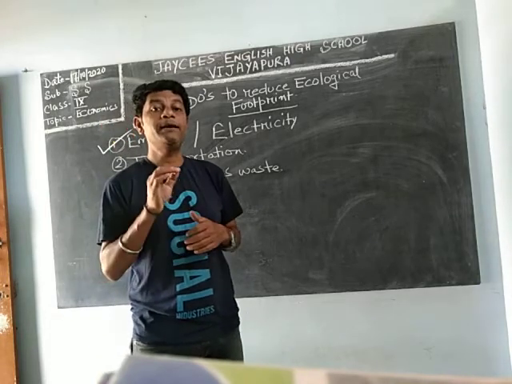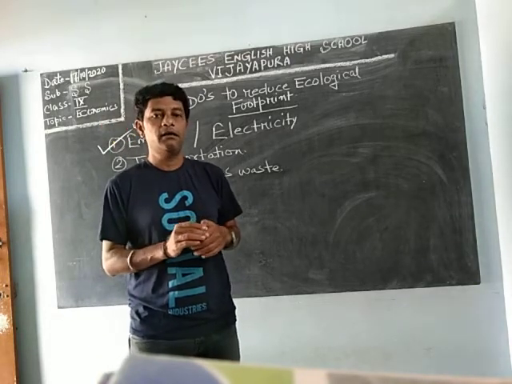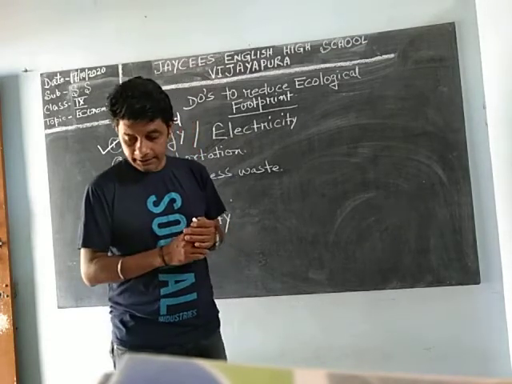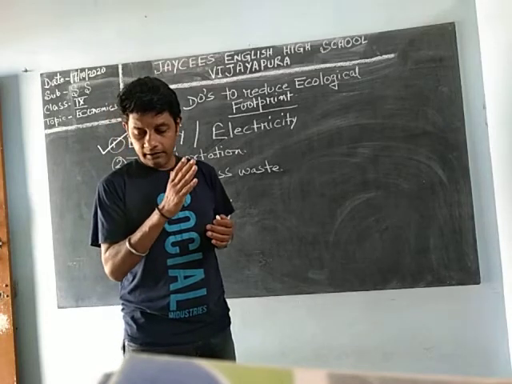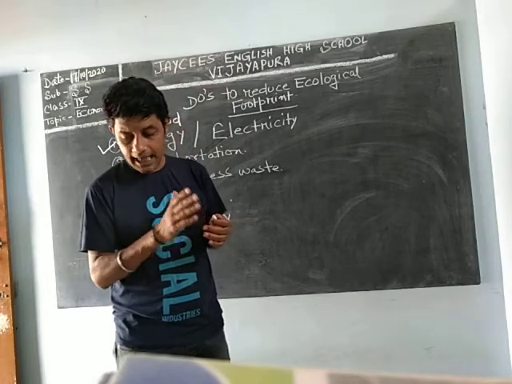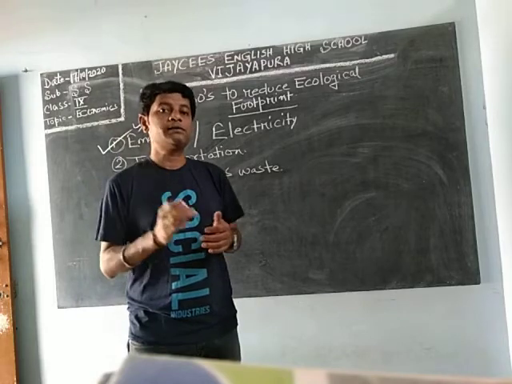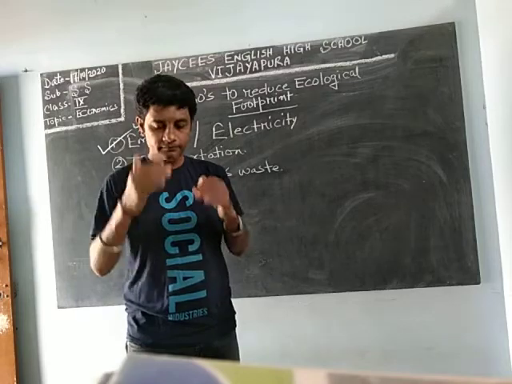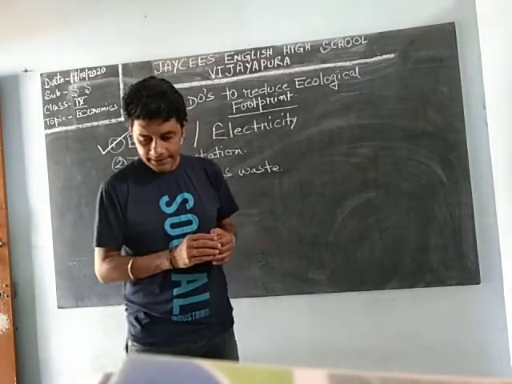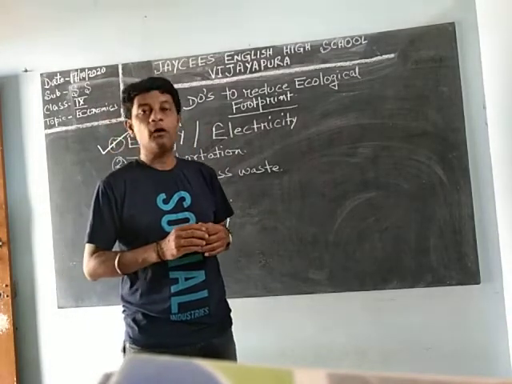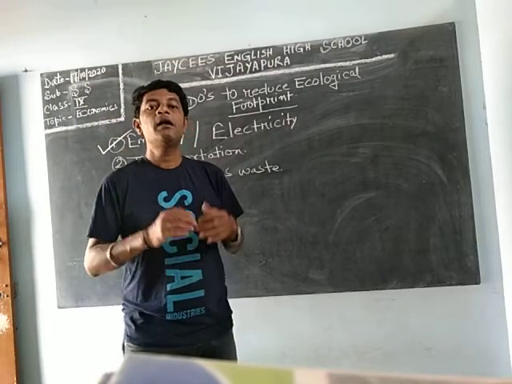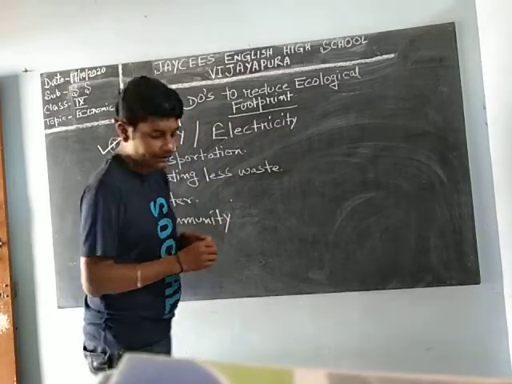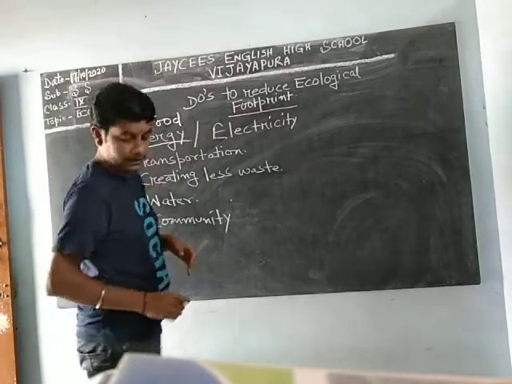Next is eat less meat and dairy. Eat less meat and dairy means chicken, mutton, and less dairy products. From that we are getting proteins, but proteins are available from other sources also. There are lots of vegetables which are enriched with vitamins, proteins, everything. Next is eat at home rather than ordering outside. This will consume your natural resources.